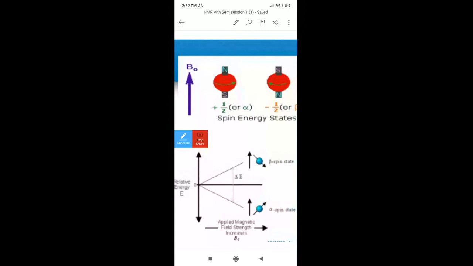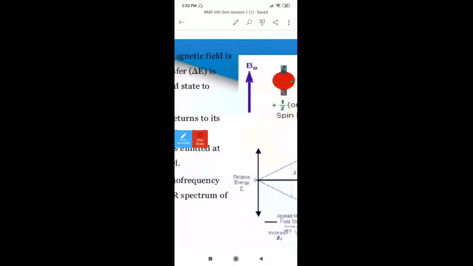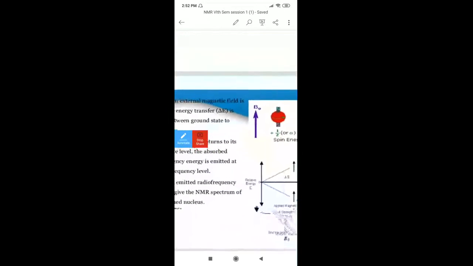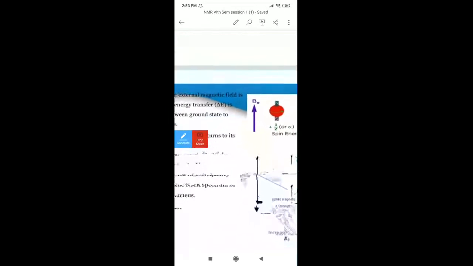Okay, and that energy difference we are going to observe in the form of a line, which we are going to call the NMR spectrum.